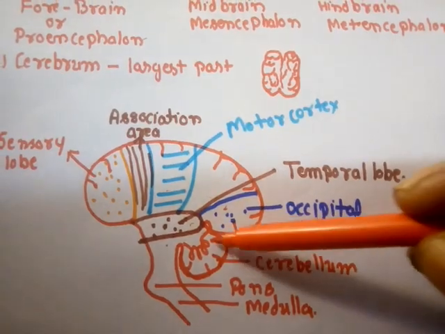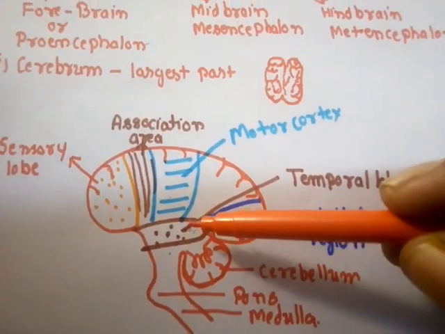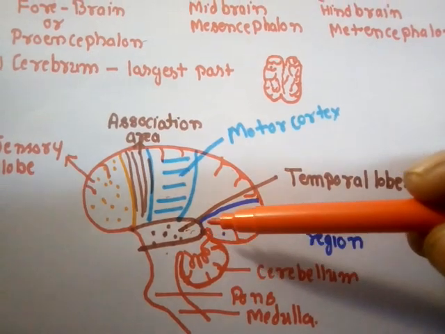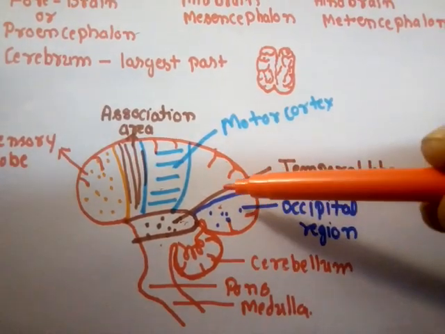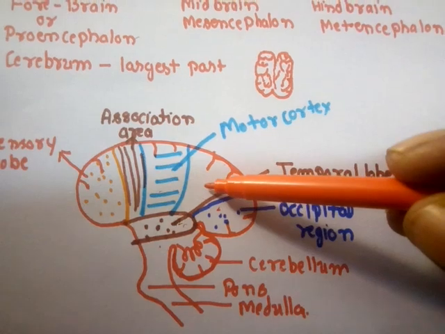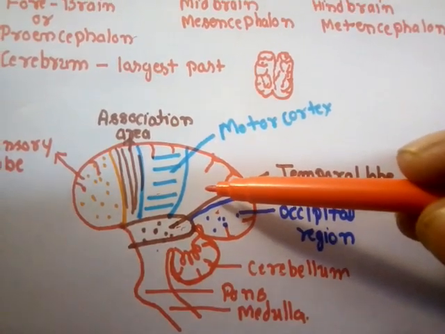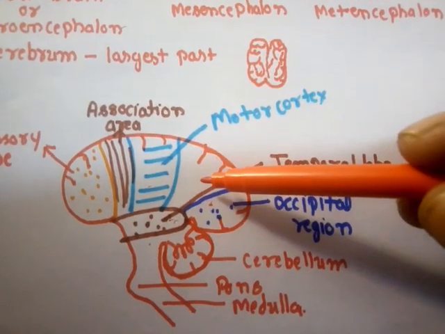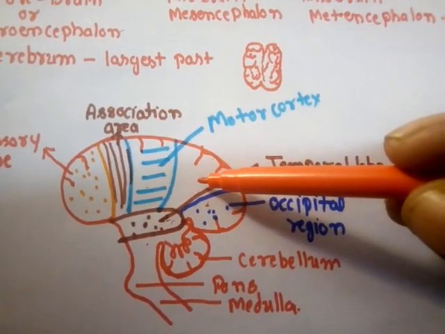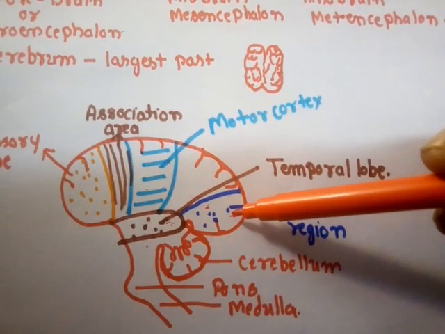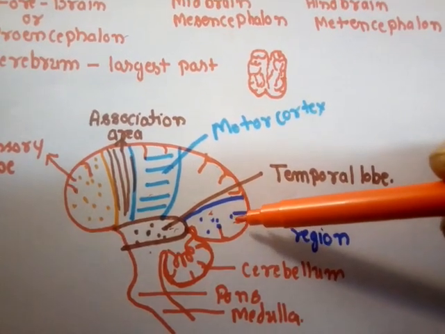Then you can see there is a region that is known as the temporal region of the cerebral cortex. This temporal lobe is responsible for the hearing process. Then there is a region that is called the olfactory lobe, and this olfactory lobe is responsible for smelling, because olfaction means smell. And the last region you can see is the occipital region that is responsible for sight and vision.